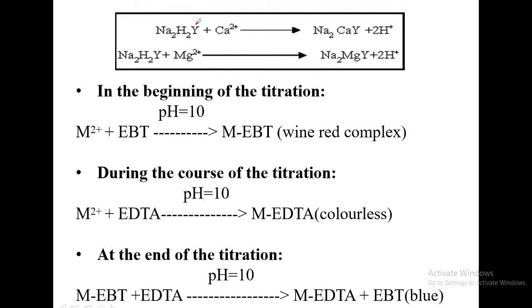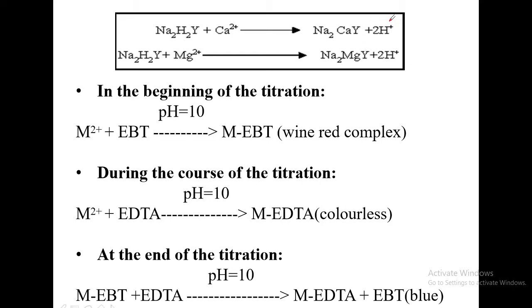So this is disodium salt of EDTA that reacts with the calcium and magnesium ions, and the hydrogen atoms here get substituted by calcium and magnesium, and hydrogen ions get released to the medium. Because H plus ions are released to the medium, the pH of the solution decreases because the hydrogen ion concentration increases in the solution.